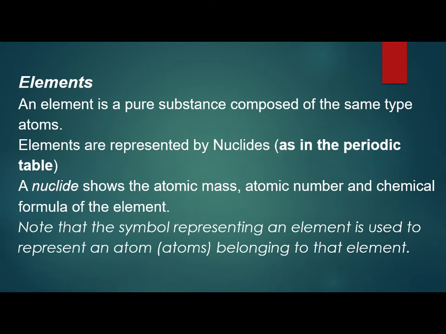Elements. An element is a pure substance composed of the same type of atom. Elements are represented by nuclides, just like in your periodic table. Pick up a periodic table, and what you're going to see there are nuclides. A nuclide shows the mass, which is the atomic mass, the atomic number, and the chemical formula of the element. Note that the symbol representing an element is used to represent an atom or atoms belonging to that element.